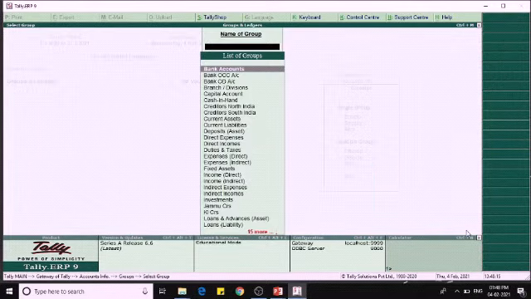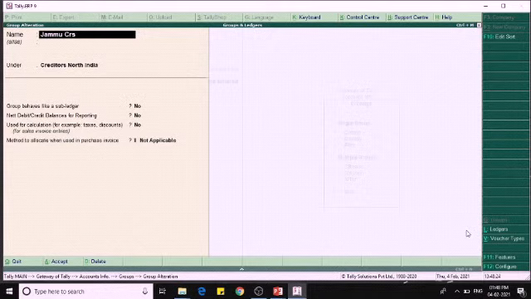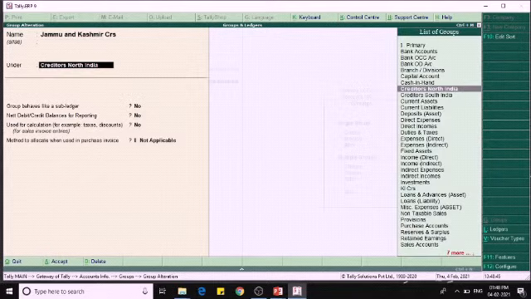Suppose I have created Jammu creditors wrongly, I can alter this as Jammu and Kashmir creditors. I can alter this group.